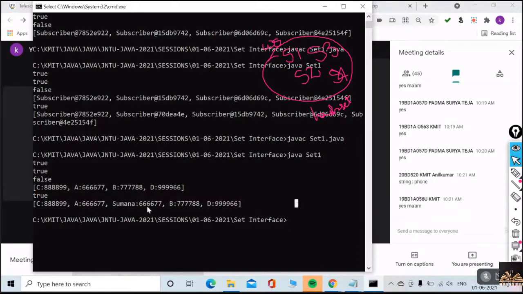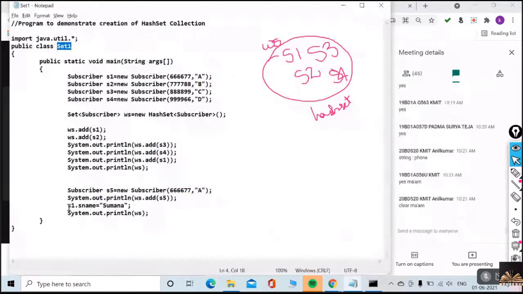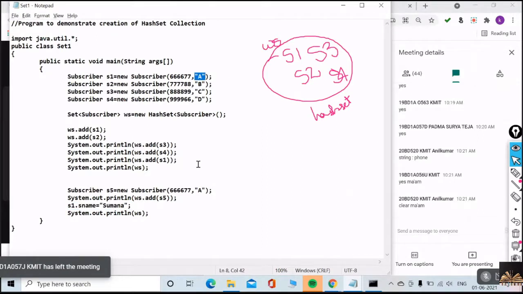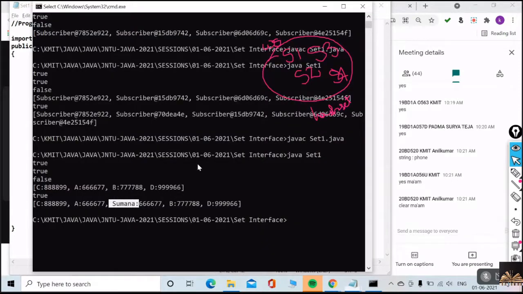If you observe, even it is changed to Sumana. Yes or no? If I'm trying s1.sname, if I'm trying to change the name of the s1 object, A to be changed to Sumana. And if you observe, they are not in one order.